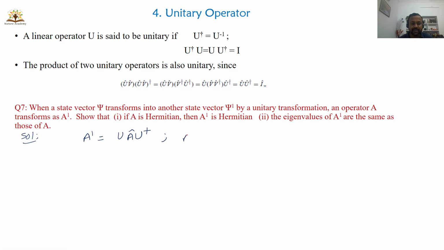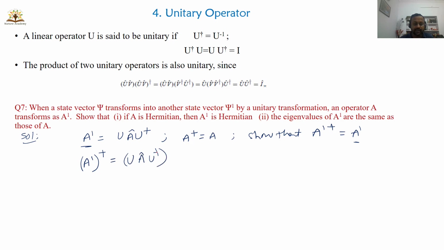It is also given that A is Hermitian, that is A dagger is equal to A. We have to show that A prime dagger is equal to A prime. This is our aim. What are the given conditions? A prime is equal to U A U dagger, and A dagger is equal to A. Then we have to show that A prime dagger is equal to A prime. That is the first one, so we have to prove this as a Hermitian operator. Apply the dagger to A prime, the right-hand side.